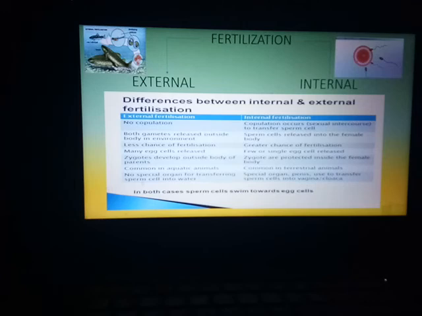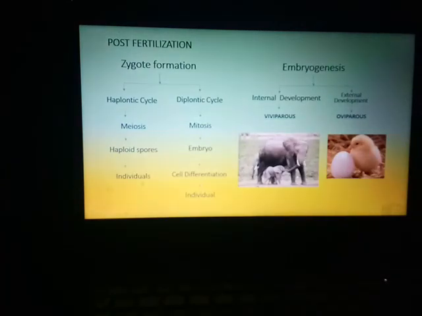In case of internal fertilization, the zygote development takes place inside the body of the female, whereas in external fertilization, no doubt, it occurs outside the body of both male and female. After fertilization, the zygote formation takes place. That is what comes under the post-fertilization period.